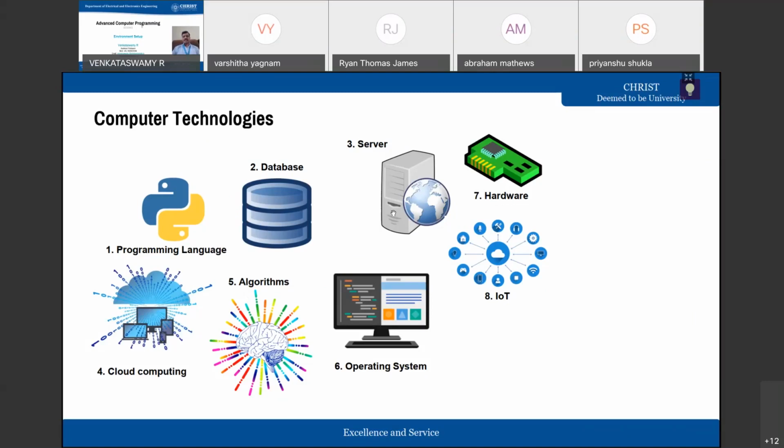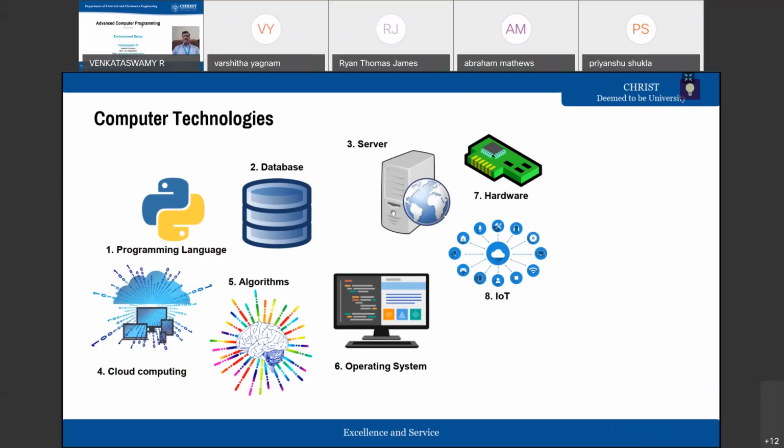So let us recap what we have learned yesterday in the last session. We were discussing the important components in the computer science domain. We discussed the programming language, the database, servers, cloud services, algorithms, operating system, IoT platforms, and hardware programming. So these are the components we discussed last class.